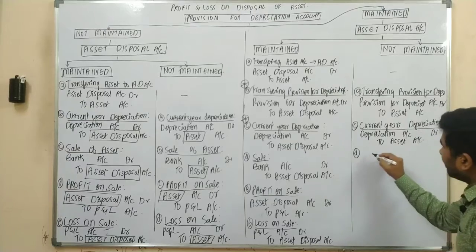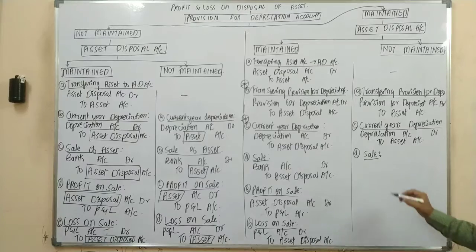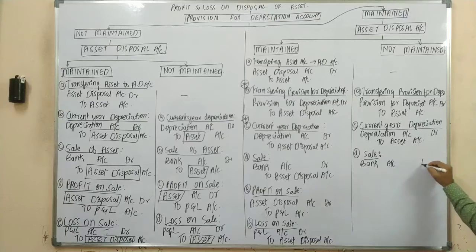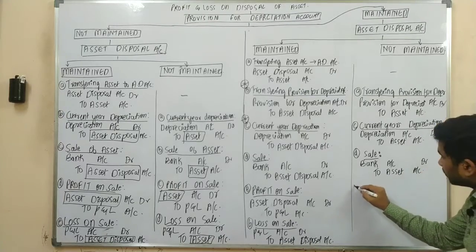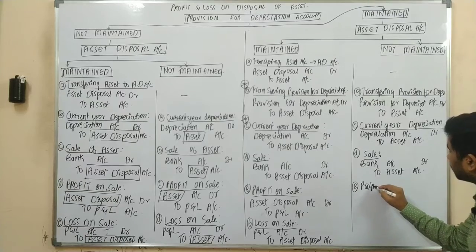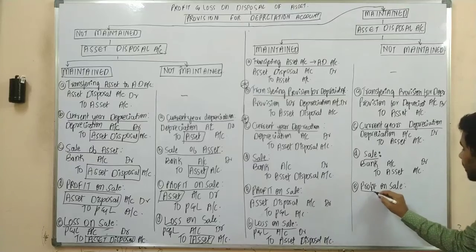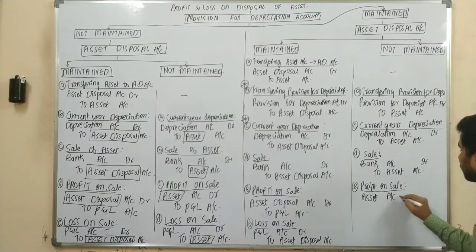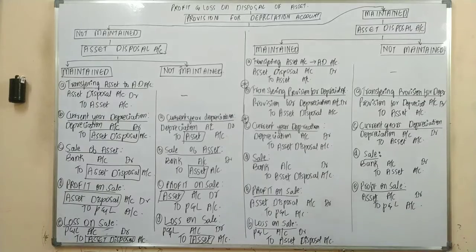Next one is nothing but your upon sale. So upon selling the asset, what is the journal entry? The journal entry would be either cash or bank account debit to asset account. Next one. Upon profit on sale, what is the journal entry? The journal entry would be your asset account debit to P&L account.